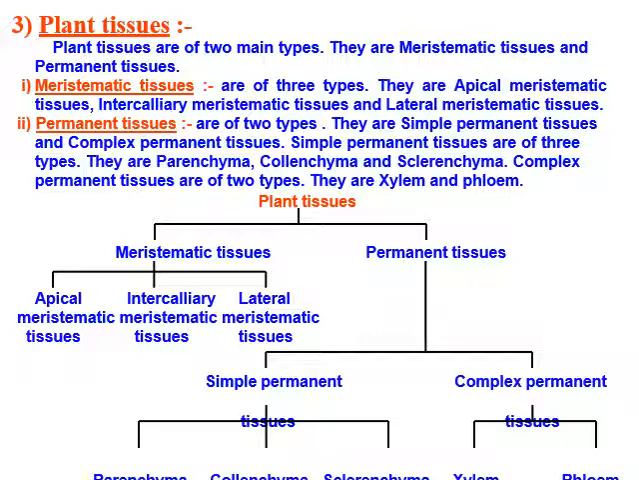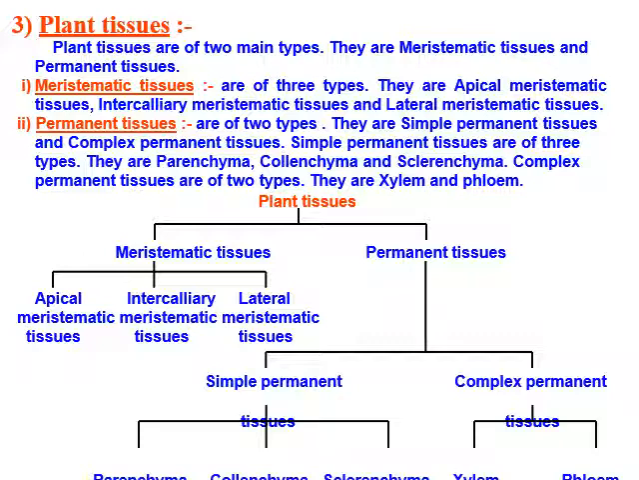Let us see the plant tissues. Plant tissues are of two main types: meristematic tissue and permanent tissue. First is meristematic tissue. They are of three types: apical meristematic tissue, intercalary meristematic tissue and lateral meristematic tissue. So apical, intercalary and lateral.